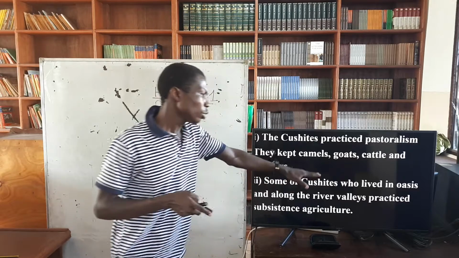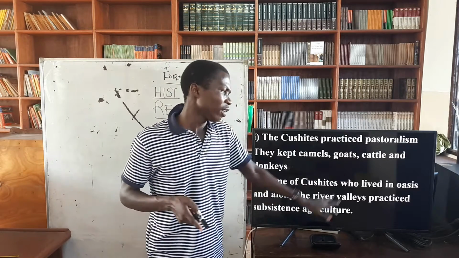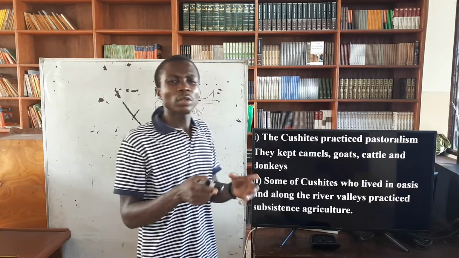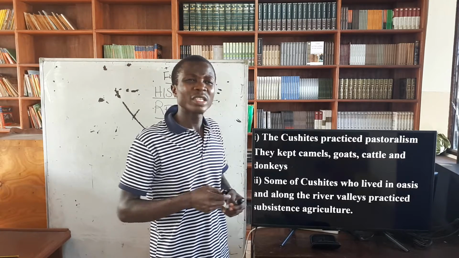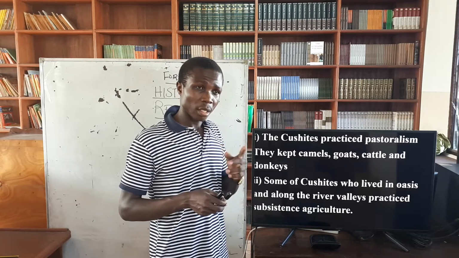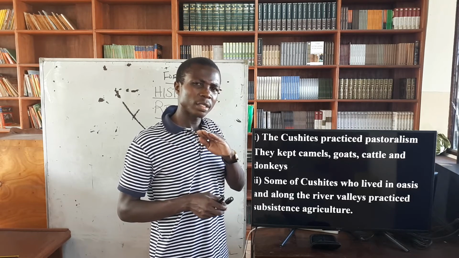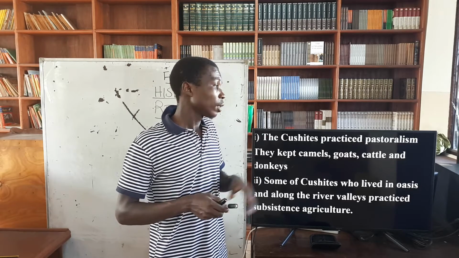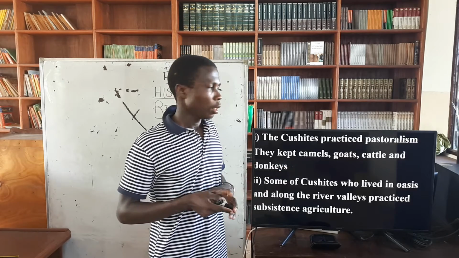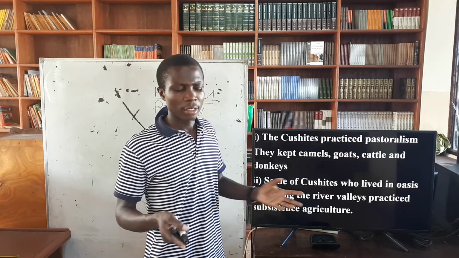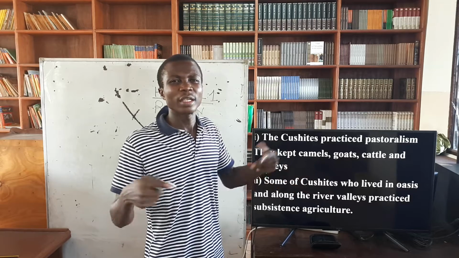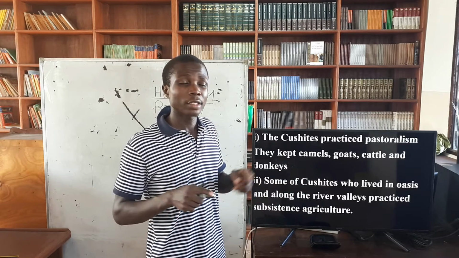Then the next, some of the Kushites who lived in the oases and along the river valleys practiced subsistence agriculture. When you talk about oases, this was a place in the desert or in a dry place where water could be found. In the desert, there are only some places where water could be found. Those places are known as oases. Plural is oases, singular oasis. You have ever heard people saying oasis of hope. The only place where there is hope in the desert, the only place where there is water. I hope water is hope in the desert.